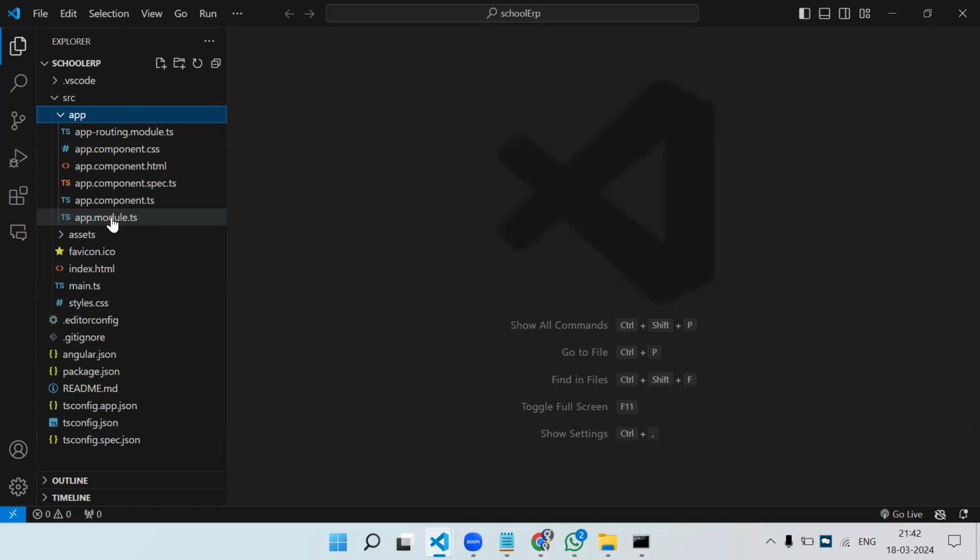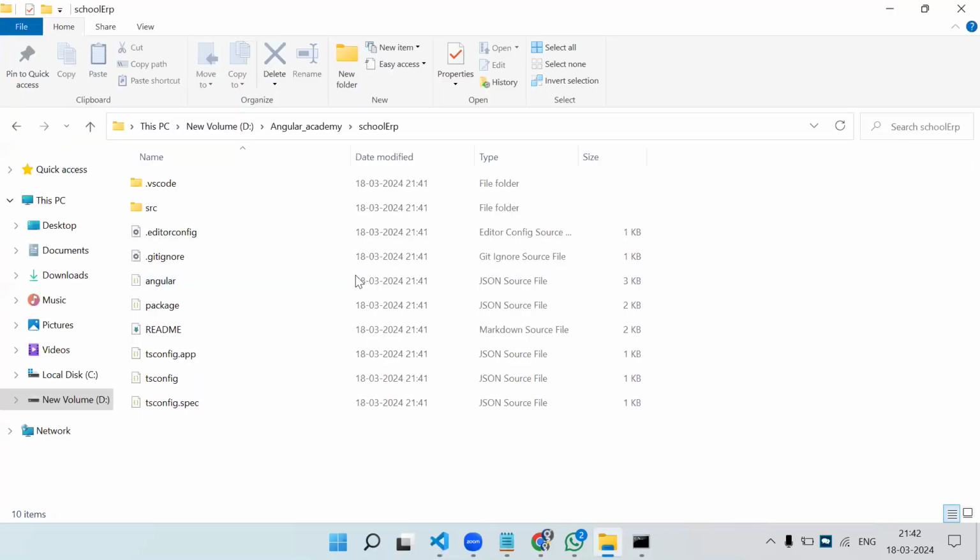Earlier, if we had to use ngIf, we didn't have to install or import anything. But with the latest version, you need to import the common module. We will be discussing such changes so that you are aware of both the older and the newer version. Because for interviews, the questions have dramatically changed. Everyone is focusing on Angular 17, though their project is with Angular 12 or 14 or something else. Still, they will ask what new things we have in Angular 17. So you should be aware of what was there in the old Angular version and what is there in the new version. Okay.